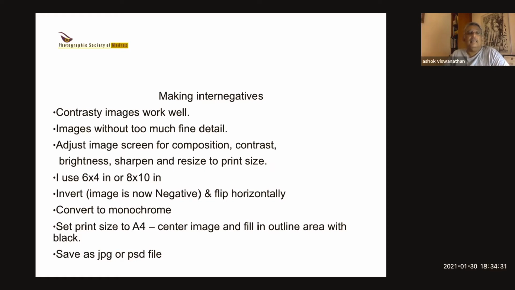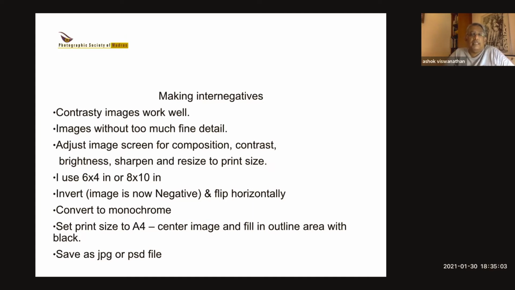You need to arrange the image on screen for composition, contrast, brightness, sharpness, and resize it to whatever size you want to print. Just like you make a normal digital inkjet print, it's exactly the same process, including sharpening. And then I use 6x4 or 8x10 negatives. 8x10 normally, I find, is a little big, so I prefer 6x4 or 6x5. So you can have two on a page. It's also saving in film and saving in paper.